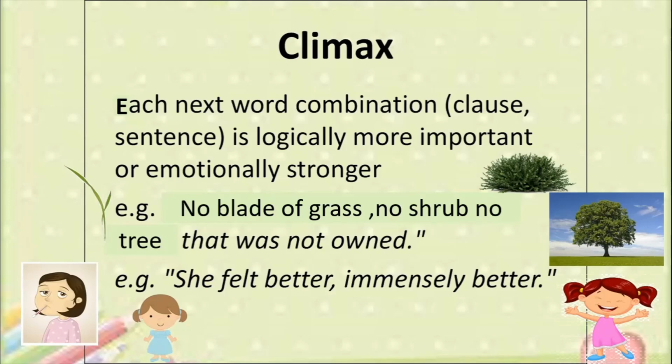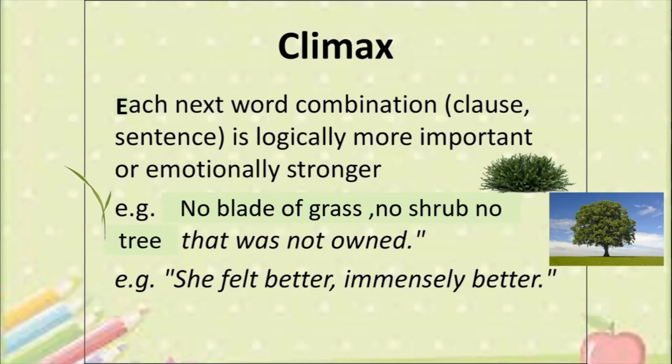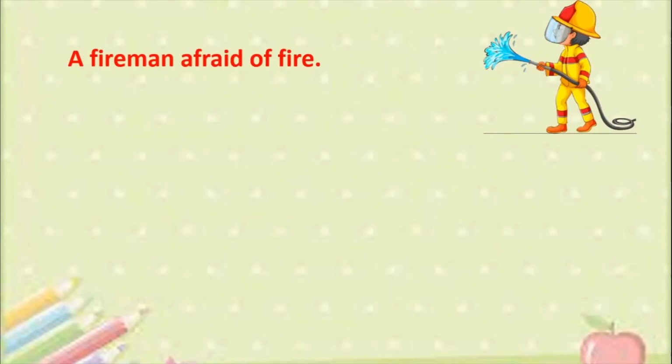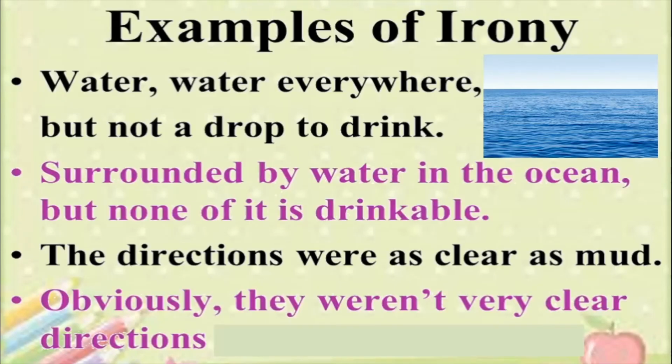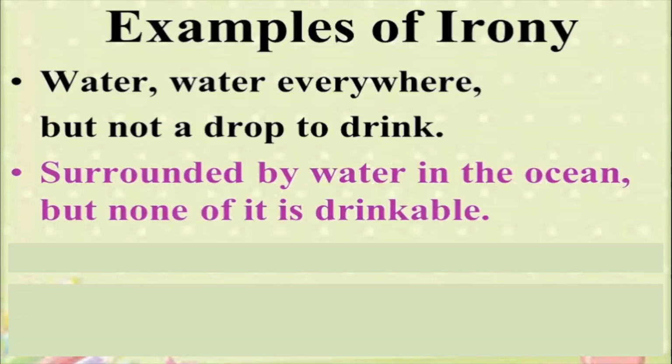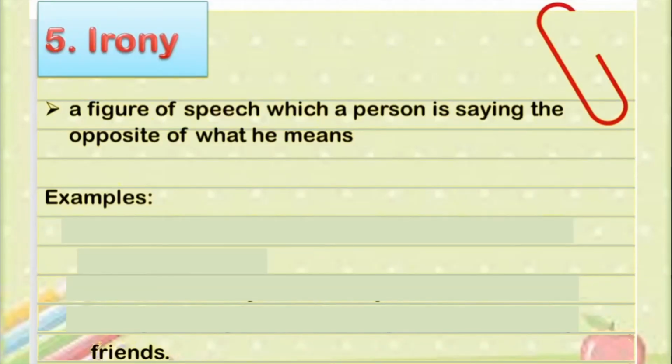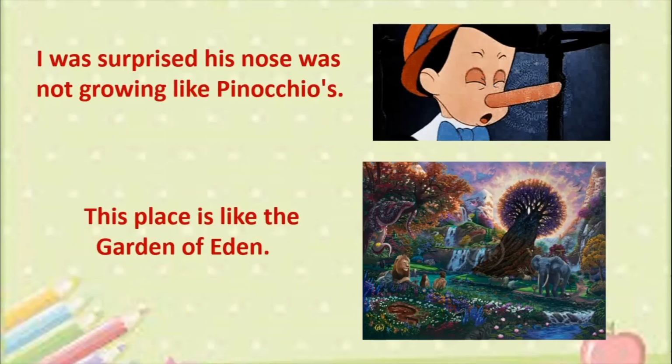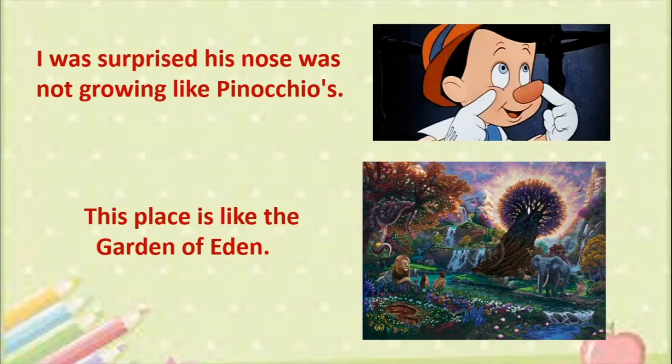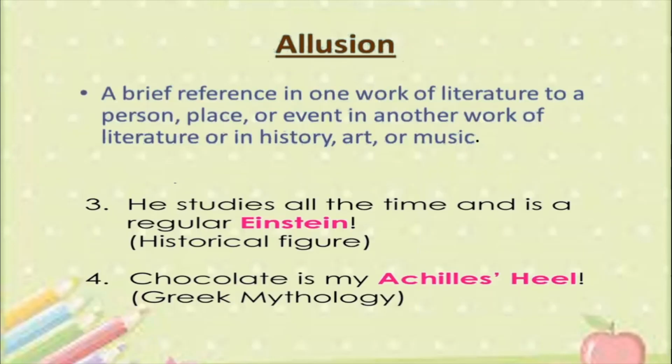So which figures of speech did we do today? We talked about climax, in which we talked about how each word builds on the previous word. Then we talked about irony, in which we saw how irony means you mean the exact opposite of what you're saying, and we saw many examples of irony. After that we saw what the meaning of hyperbole is, and allusion is, where we talk about something which is taken from books or from science or from nature.